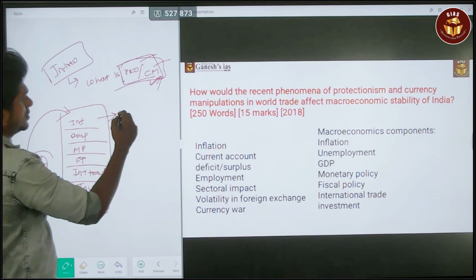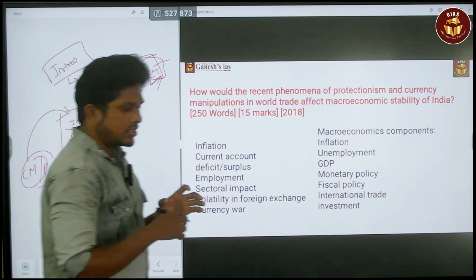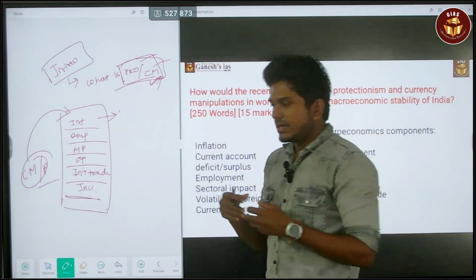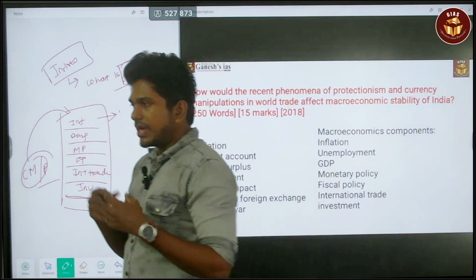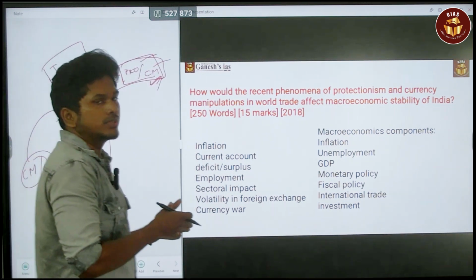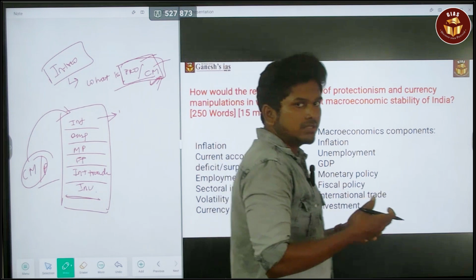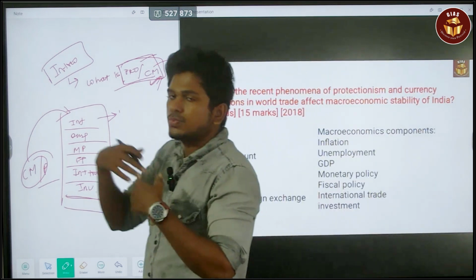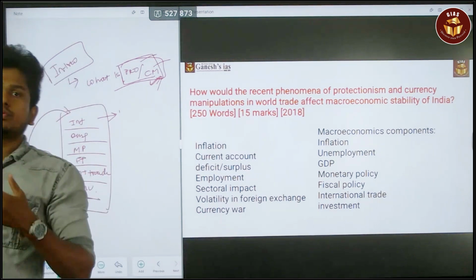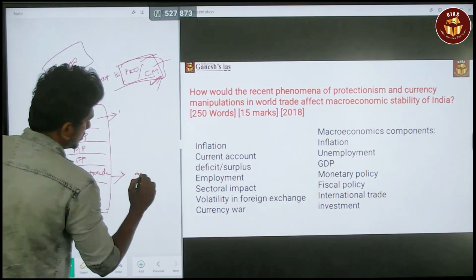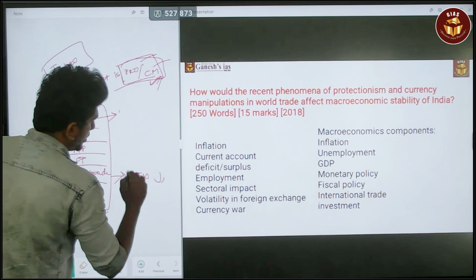If a country is doing protectionism and currency manipulation, what they are doing is devaluing their currencies, and by the way increasing their exports and reducing their imports. If they do that, India's exports will be affected, so India's exports will be reduced.